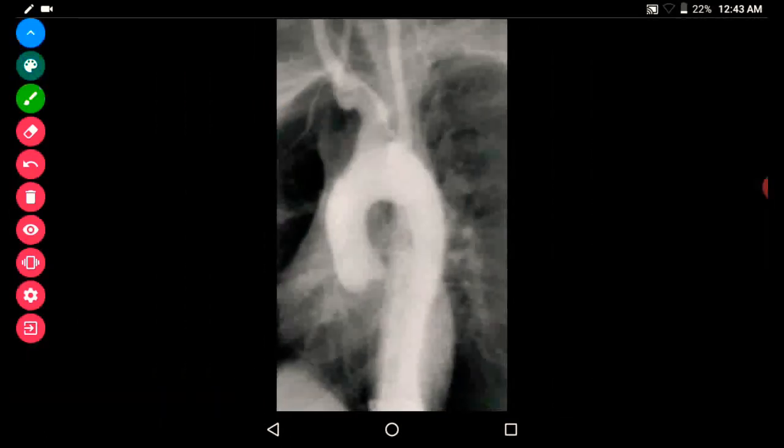This is another image. Here we can see the arch of aorta, and here the brachiocephalic artery is involved. That is, the narrowing of the brachiocephalic artery. So the patient may commonly present with arm claudication.